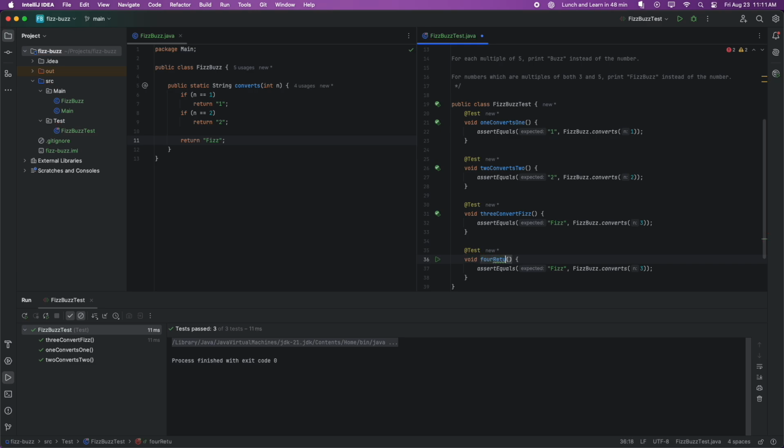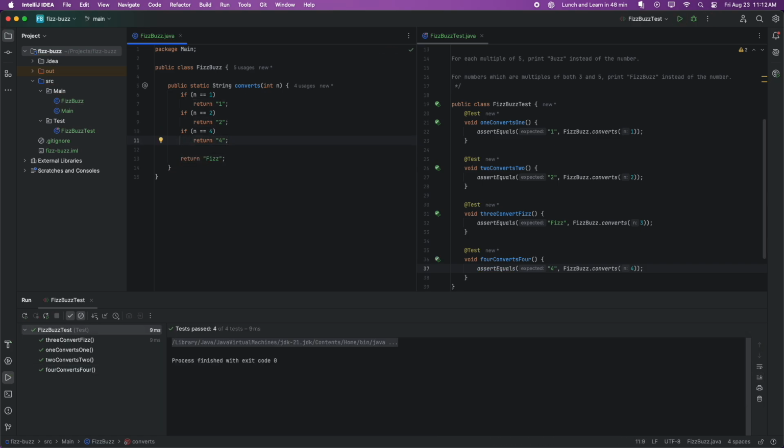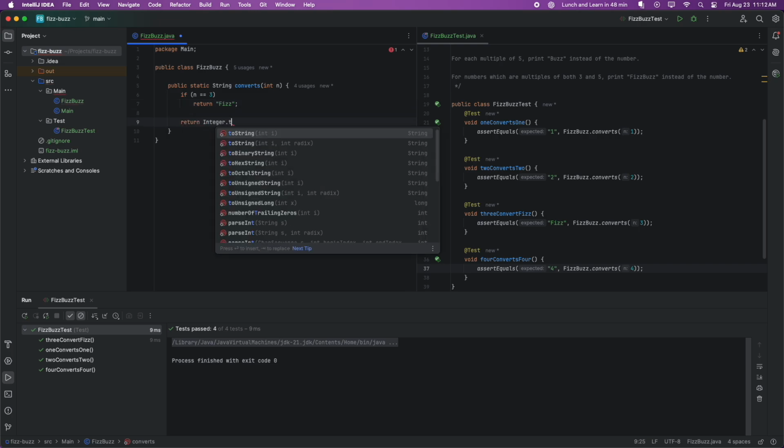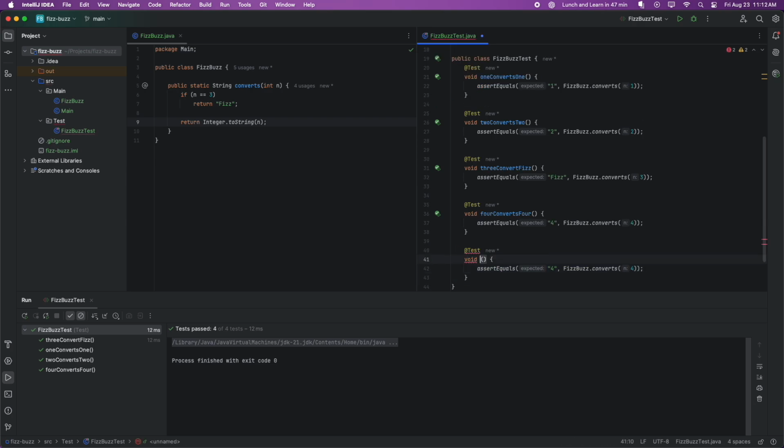Alright, so 4 should return 4. It's not divisible by 3 or 5. So if n equals 4, return 4. I think we can refactor this a little bit though. Instead of checking all those if statements, let's just check if it equals 3, return fizz, and if not, we're going to put in Integer.toString. And we are still passing.